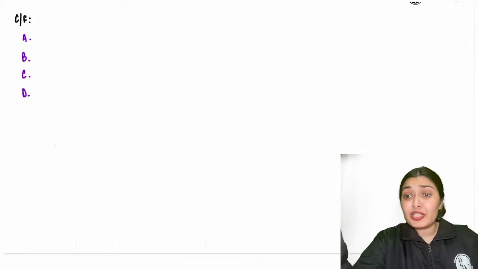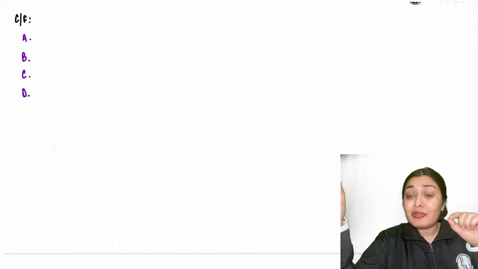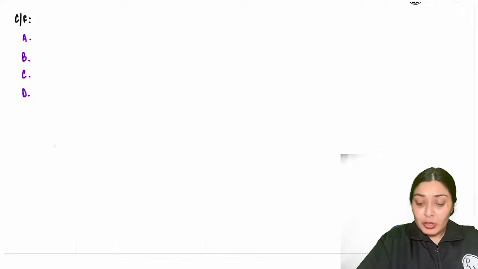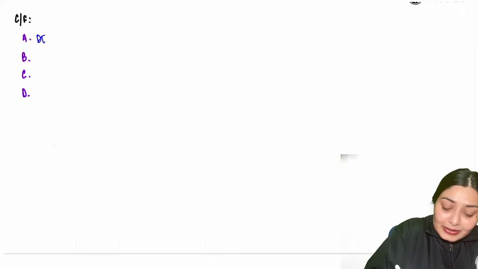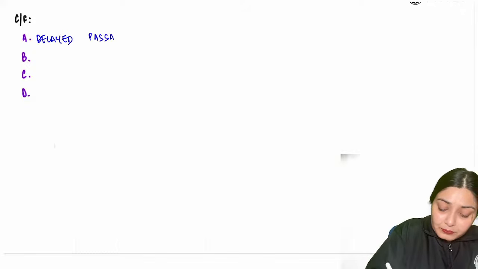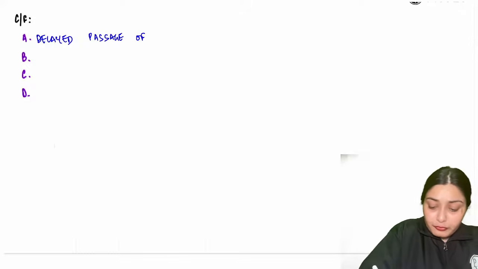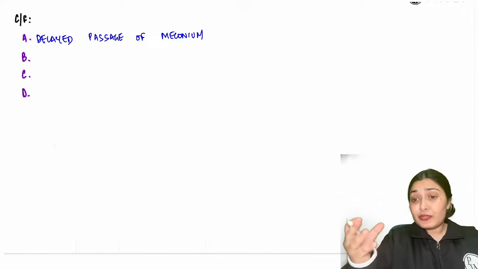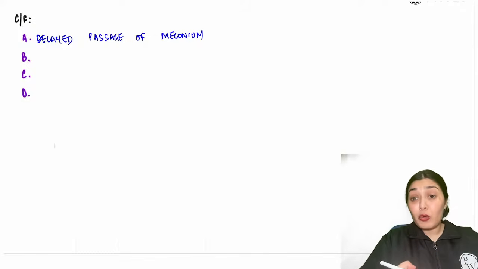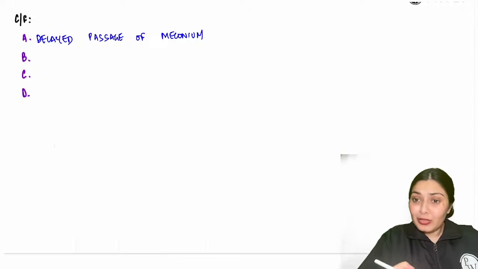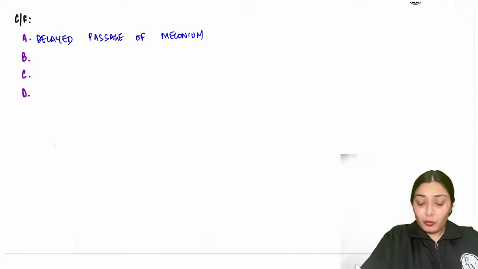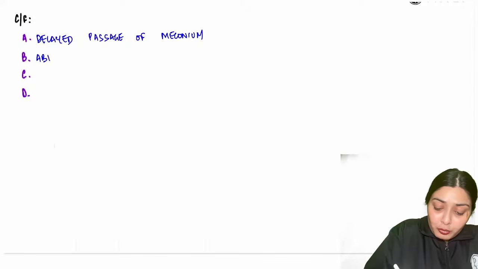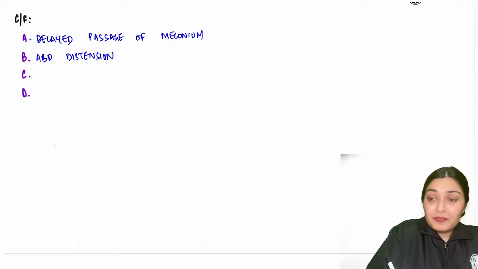So the first presentation would be in the neonatal period. There will be delayed passage of meconium. A child who presents with delayed passage of meconium. And because the feces is not getting passed, how will the abdomen look to you? The abdomen would be distended, it would look fuller, so abdominal distension would be there.